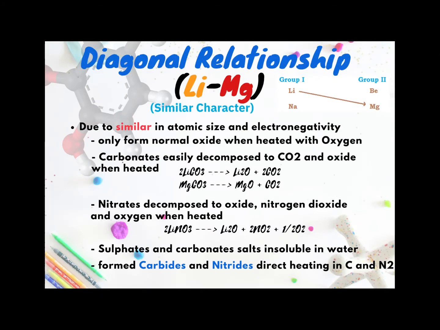Last but not least, the diagonal relationship between lithium and magnesium. These two elements have similar chemical properties, due to similar atomic size and electronegativity and a tendency to exhibit covalent bonding. Lithium and magnesium are the only elements which form a normal oxide when heated with oxygen, form a nitride when heated with nitrogen, and form a carbide when heated with graphite.